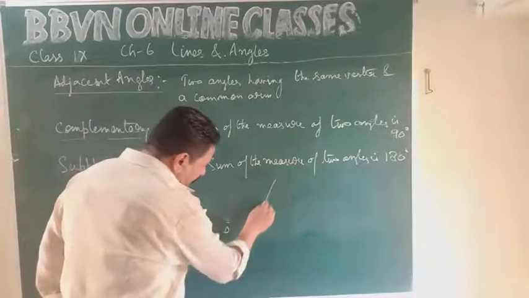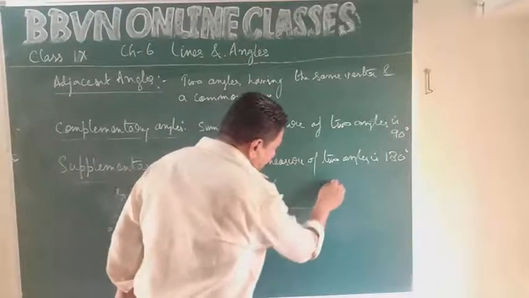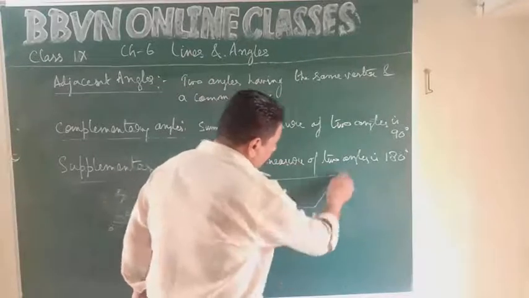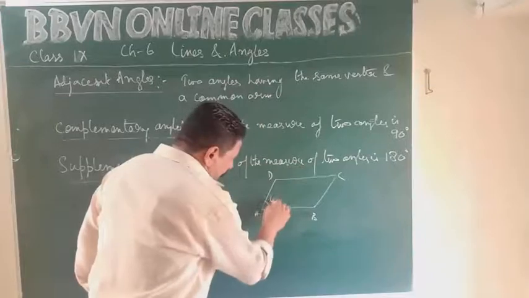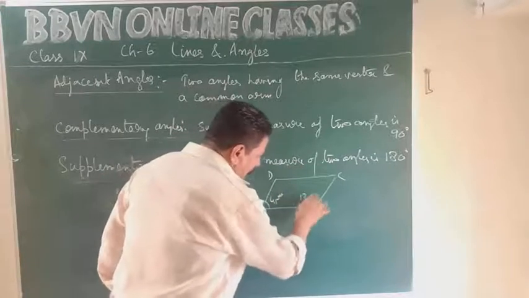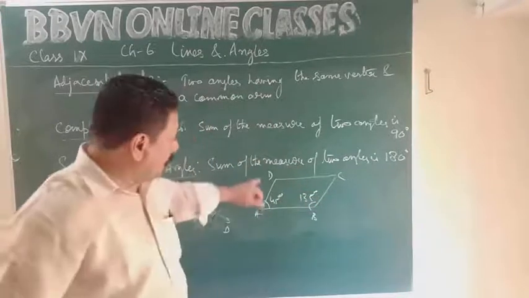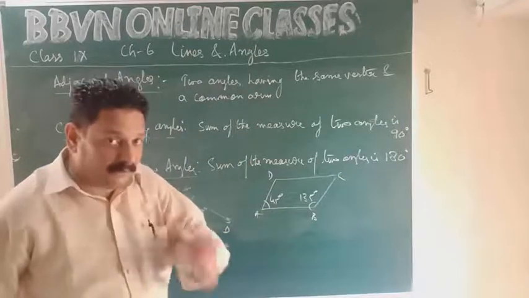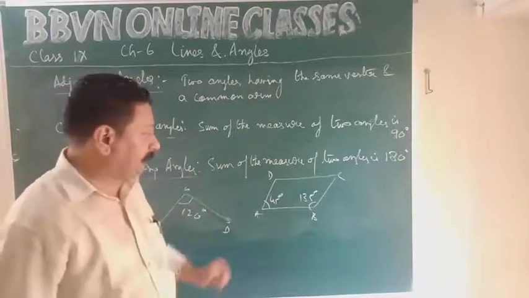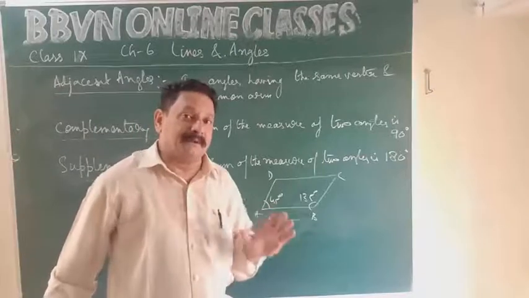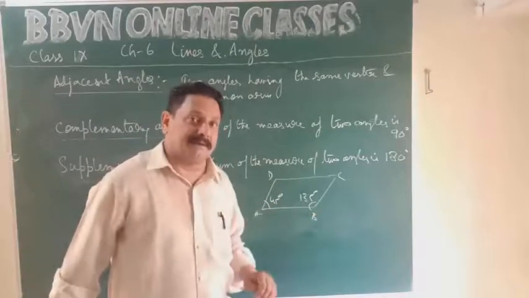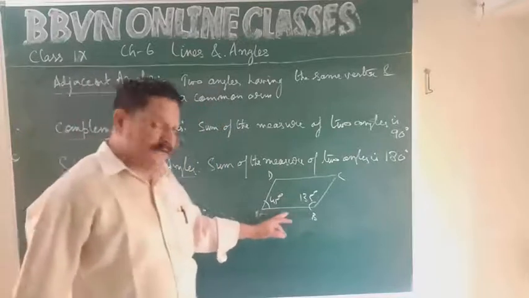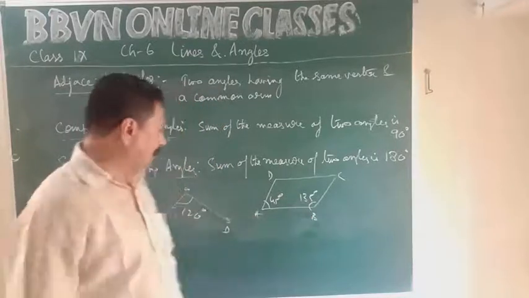Okay, now say for instance you have a parallelogram. Say this is 45 degrees, 135 degrees. Angle DAB and angle CBA form a pair of supplementary angles. Parallelogram की property भी है, adjacent angles are supplementary, side by side adjacent. Got it? So this forms a pair of supplementary angles.